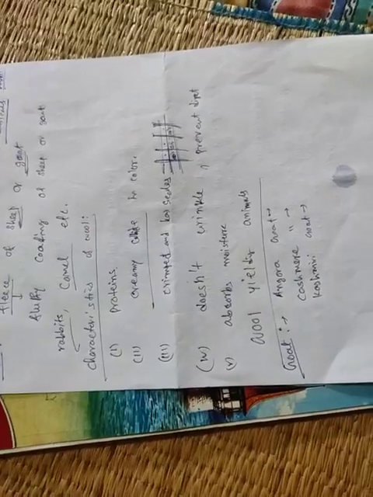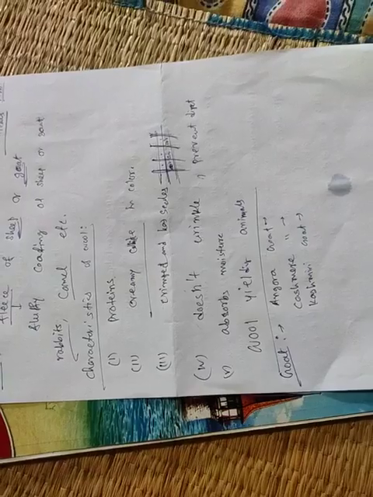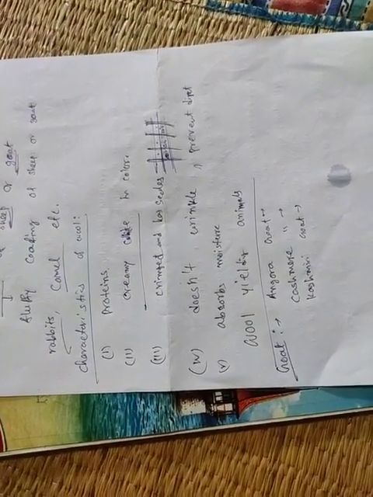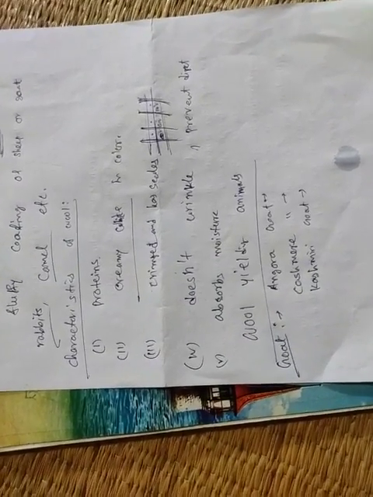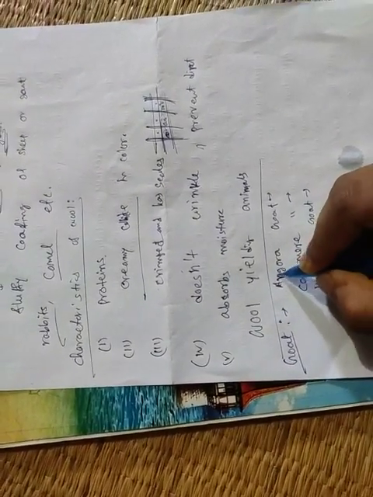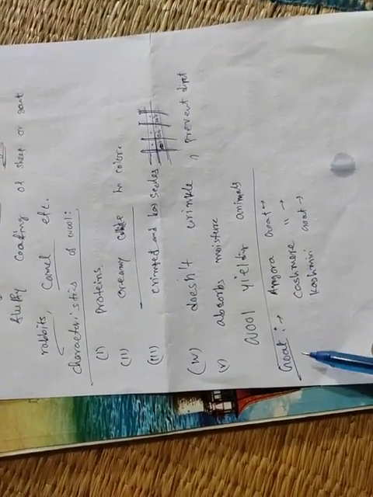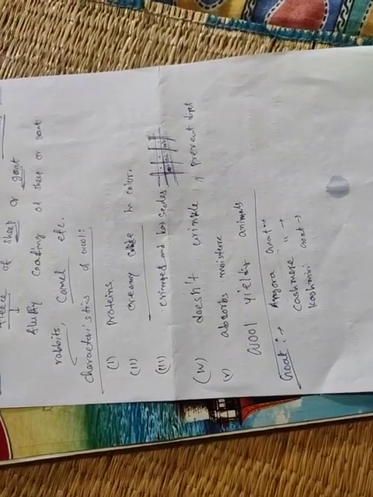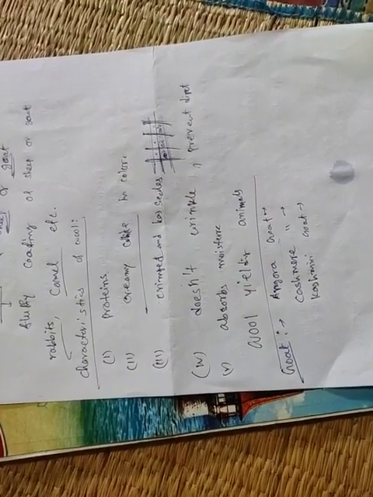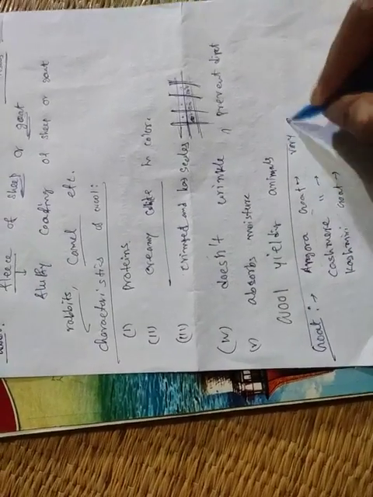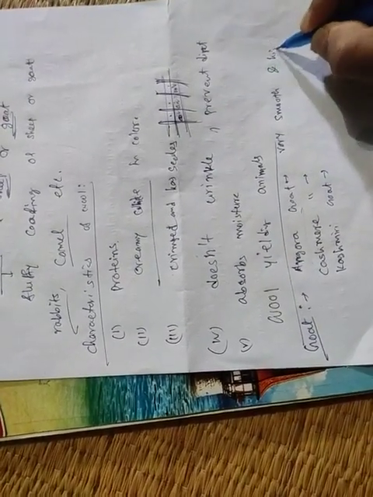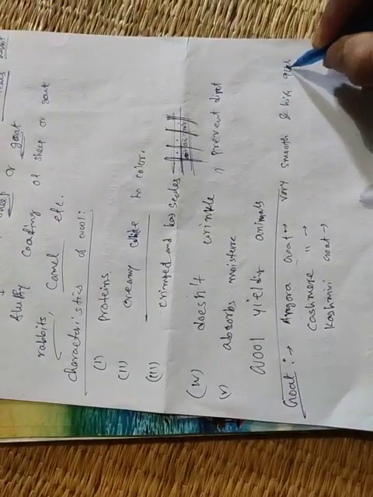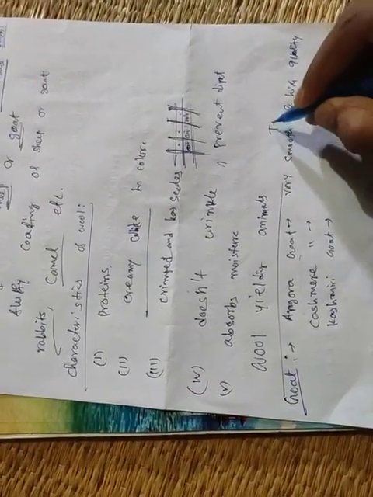So Angora goat has its origin in Turkey. The fleece obtained from Angora goat is high quality and has a very smooth feel. So what is the special feature of the wool obtained from Angora goat? It is very smooth and high quality, and obtained from Turkey.